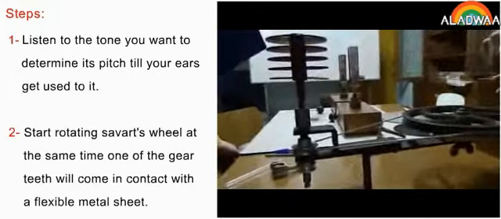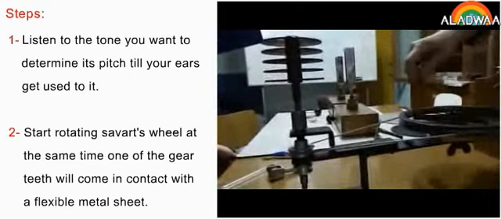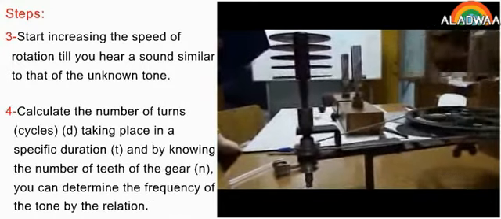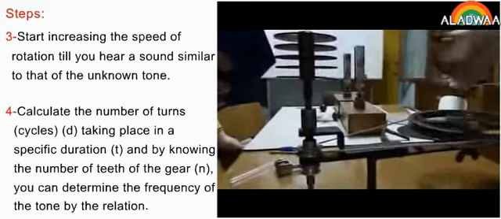Start rotating Savart's wheel. At the same time, one of the gear teeth will come in contact with a flexible metal sheet. Start increasing the speed of rotation till you hear a sound similar to that of the unknown tone. Calculate the number of turns, cycles, taking place in a specific duration, and by knowing the number of teeth of the gear, you can determine the frequency of the tone by the relation.